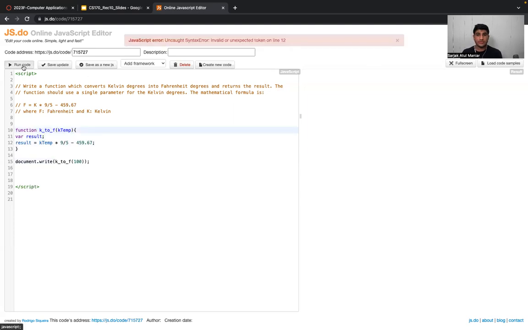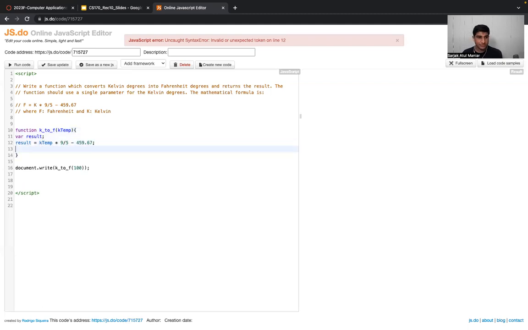Let me run the code. Awesome. It says uncaught syntax error, invalid or unexpected token on line 12. Okay, so I purposely did this to make you understand what exactly the issue is over here. Can anyone guess? Just pause this video, and if you are able to identify it, well, it's good from your end. But notice that I did everything over here, we performed the operation, but when I'm calling this function, I have to tell the function to return some kind of value, right?